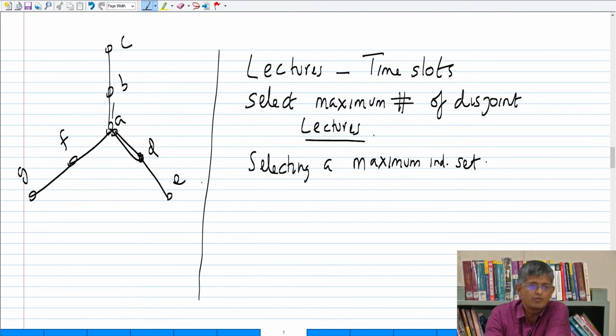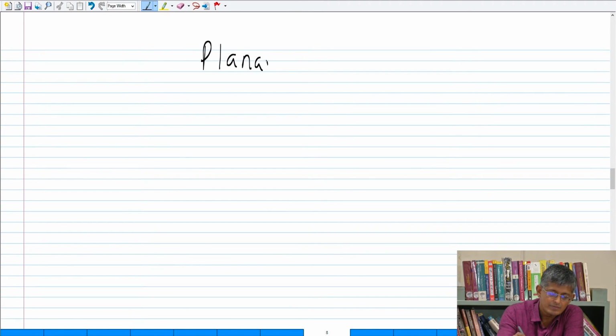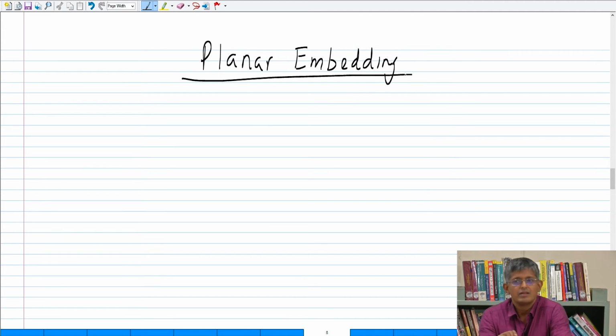So let me ask you about one more forbidden structure, and then we'll stop with that. How many of you have seen planar embeddings or planar graphs? You've seen planar graphs? No? Okay, so these are graphs that can be drawn on the plane without edges crossing except at their endpoints.